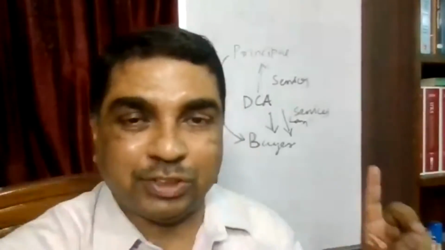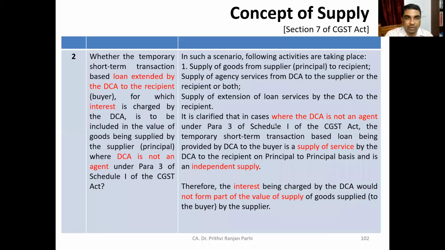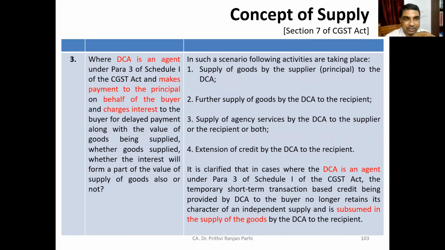Now, this is the situation where DCA is not treated as an agent. Why is DCA not treated as an agent? Simply because DCA has not raised invoice in his own name. Now we'll come to the next situation, where DCA is treated as an agent. What will happen in that situation? Let us see that. Okay, now you see this has been clarified in the circular that this is an independent supply. Interest charge will not form a part of value of supply. Now, second situation we'll see.